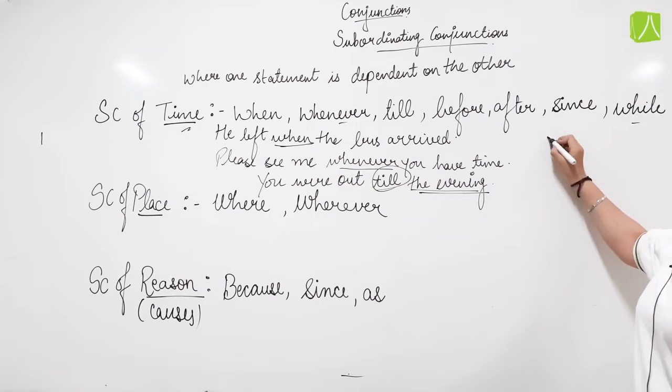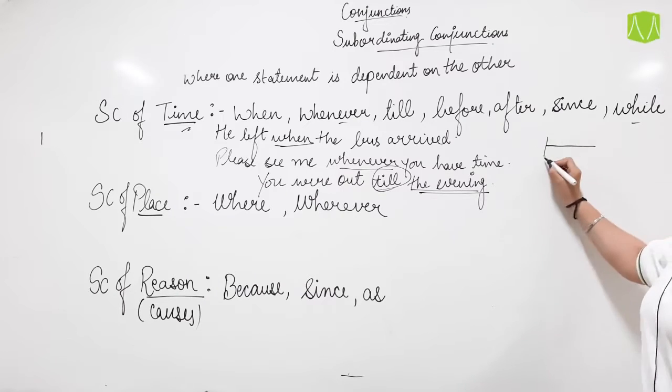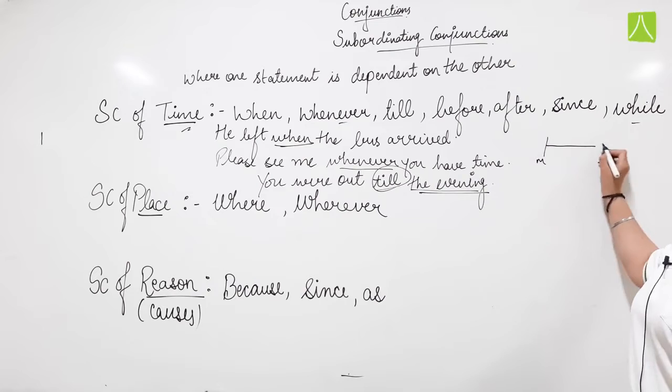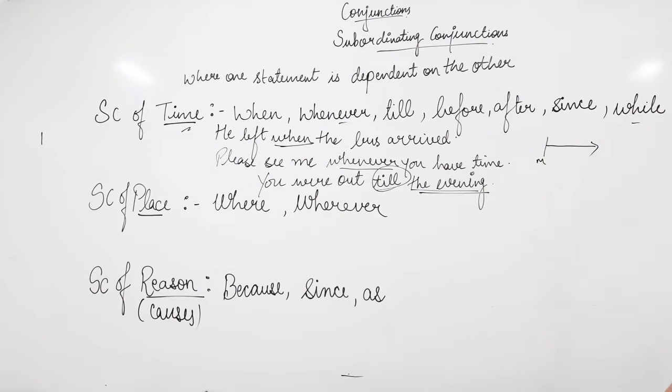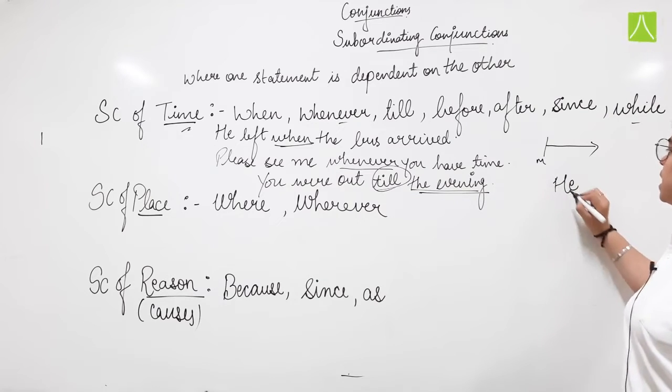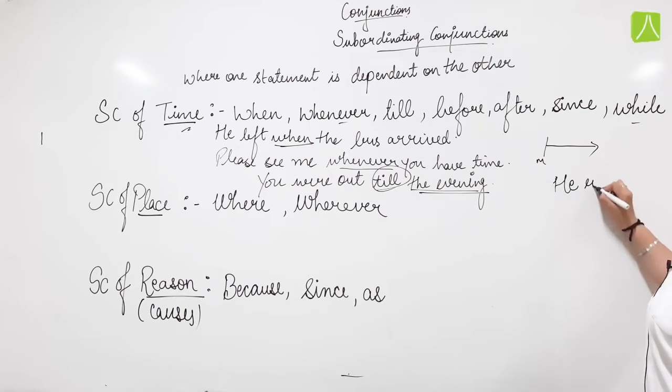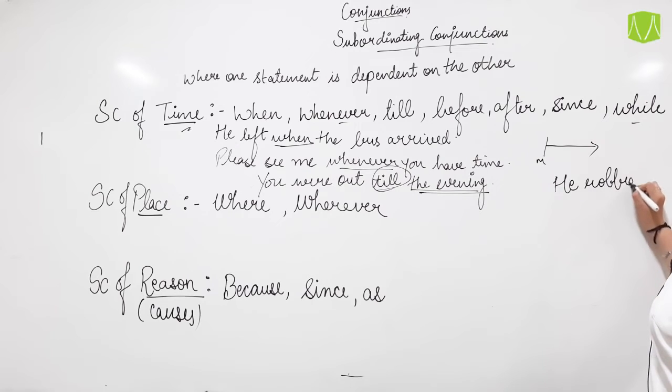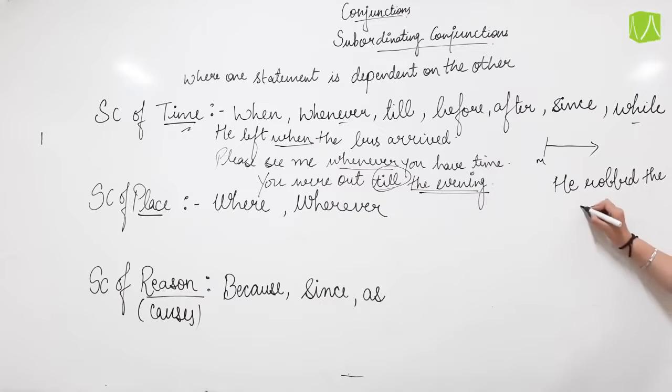So there is a work that started in the morning and was being continued until evening or night. While, he robbed the house while I was away.